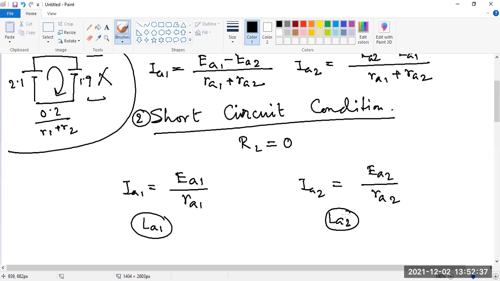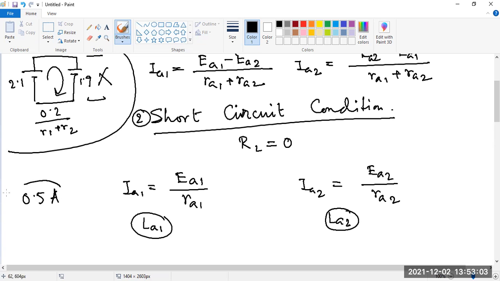Suppose you have a fan above your head. Now when you switch on the fan, what happens? How much time does it take to reach the steady state current? Suppose a ceiling fan takes a steady state current of 0.5 ampere.